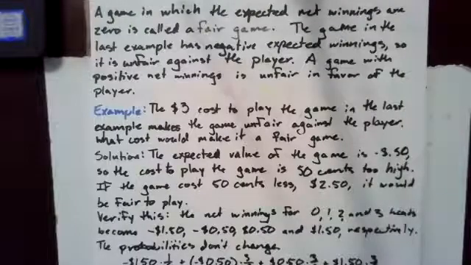A game in which the expected net winnings are 0 is called a fair game. The game in the last example has negative expected winnings, so it's unfair against the player. A game with positive expected net winnings is unfair in favor of the player.